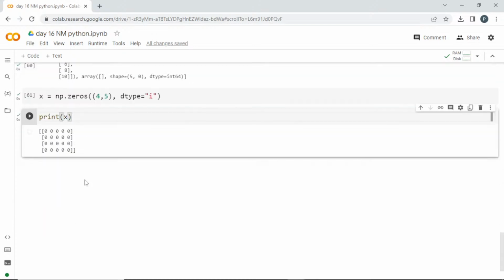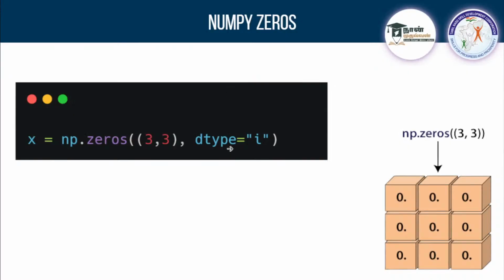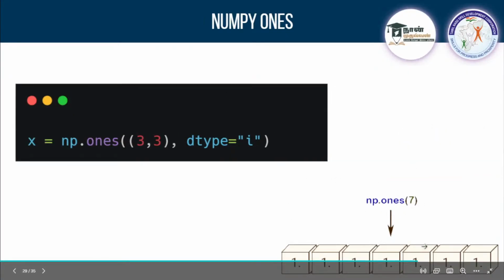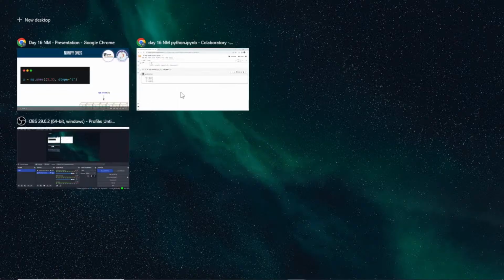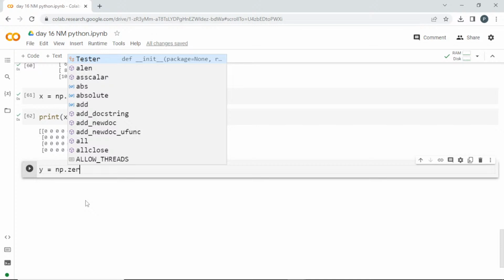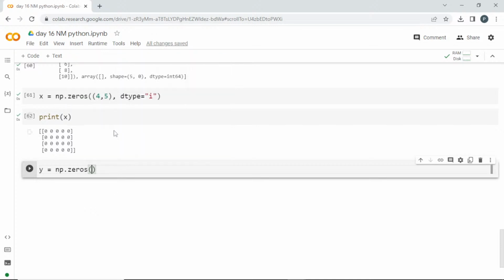See here, in the shape 4, 5, I got zeros alone everywhere. So similarly, whatever shape you are passing, you will get it. And similarly, there is the option np.ones, it is going to give you 1 in all the places. So this will also be used for creating white images. Yes, correct, it is black when you use 0. Okay, so this is zeros, I'll go with ones.